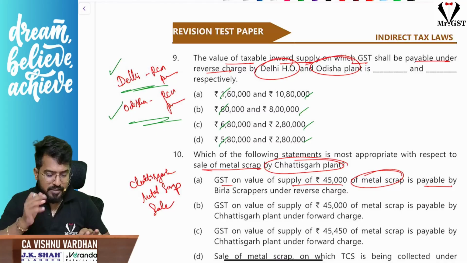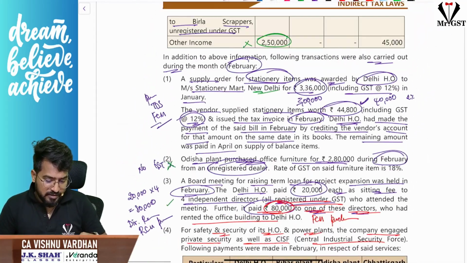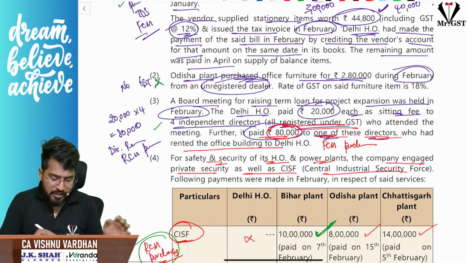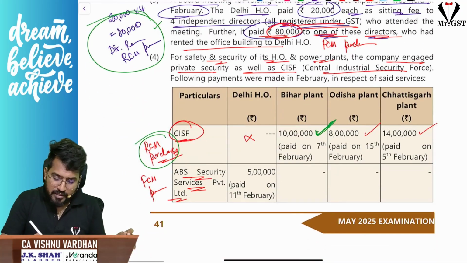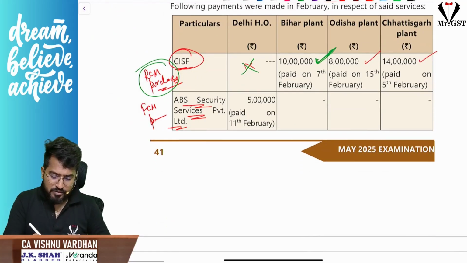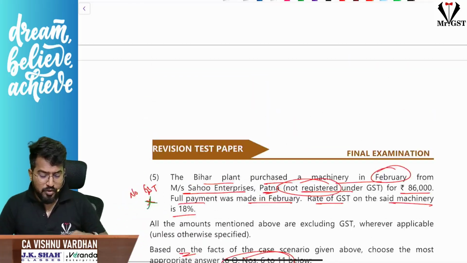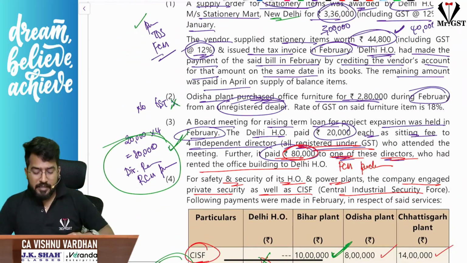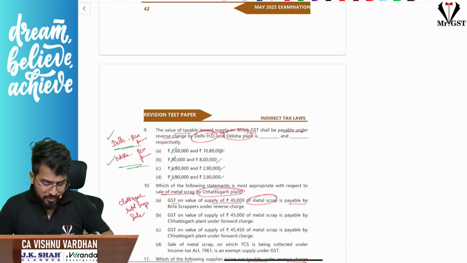So now, for example, I'll just show you. Sir, Delhi RCM purchases, let me just check. This is one purchase by Delhi, but it is not RCM. Here, director remuneration 80,000 is there for Delhi. Next, here nothing is there under RCM. And this is FCM purchase. So this is not required for us. Nothing else is there. So Delhi RCM purchase, sir, only director remuneration 80,000 is there. That means in any option, if there is 80,000, that will be the answer. Simple.